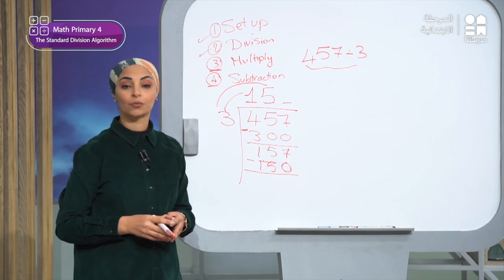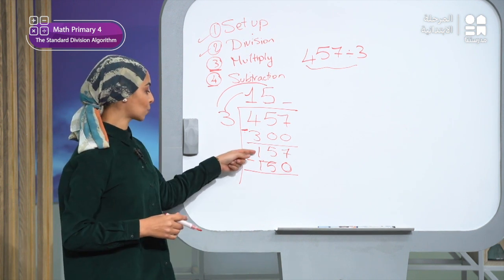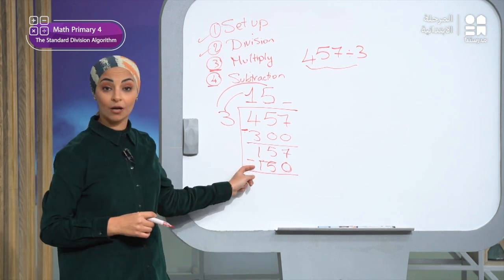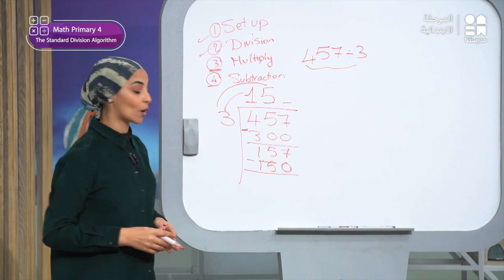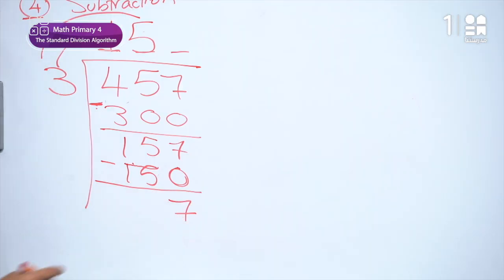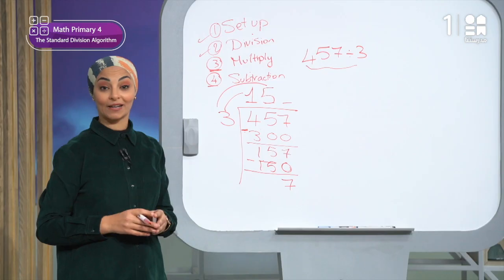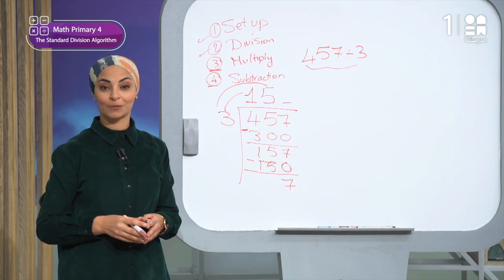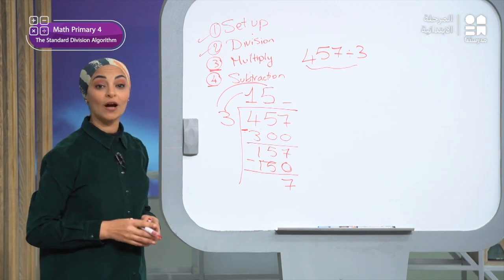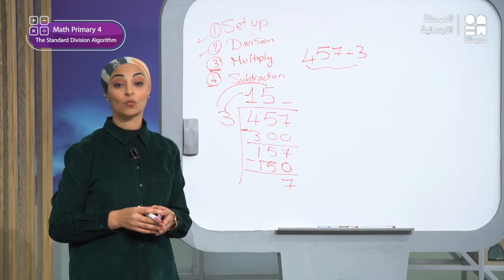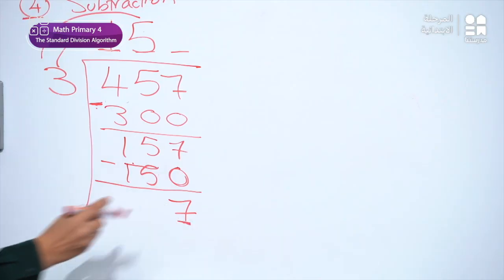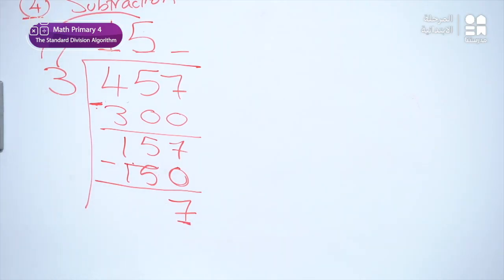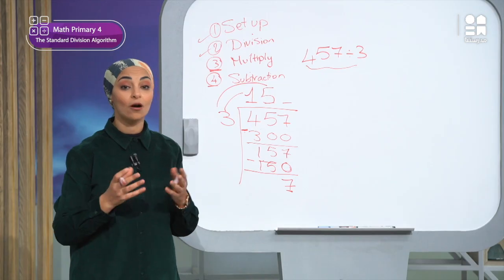Now, what should I do? Yes, I will subtract 157 minus 150. The answer is what? Of course, the answer now is 7. We will repeat the same steps again: division, multiplication, and then subtraction. But this time, we will divide the digit in the ones place, which is 7. Now ask yourself, how many 3s are in 7?